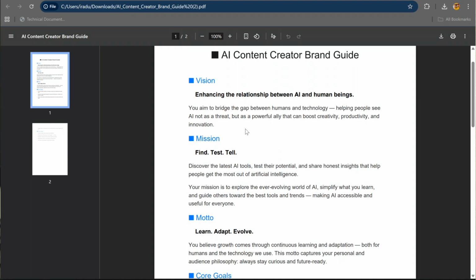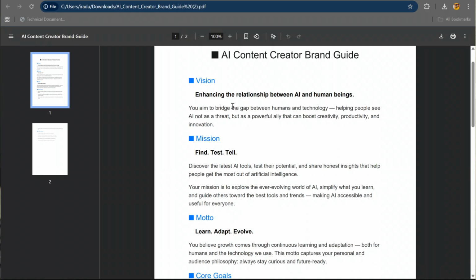So my vision is enhancing the relationship between AI, or artificial intelligence, and human beings. That is very important to make you, who is watching, relatable to AI. You no longer consider AI as a tool, but as your friend, your advisor, something that you can use to make your life better.